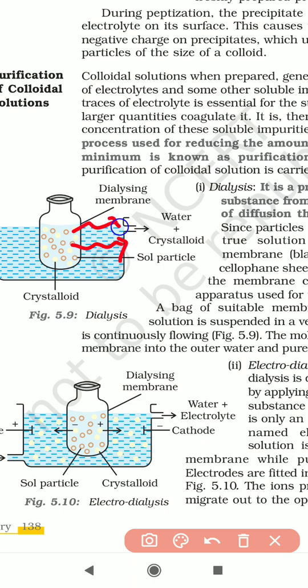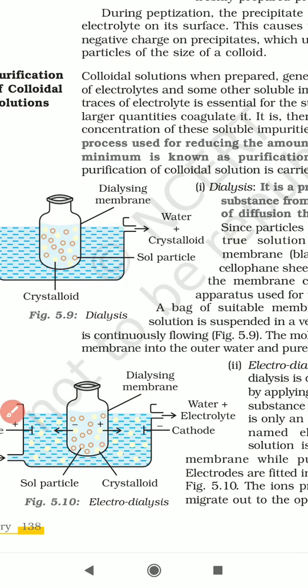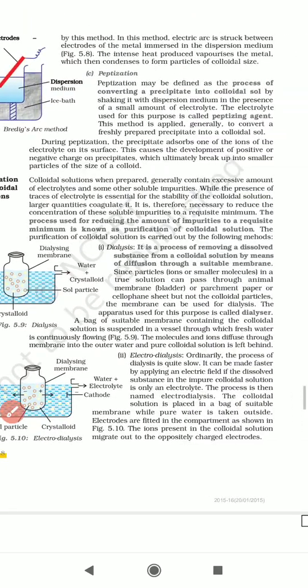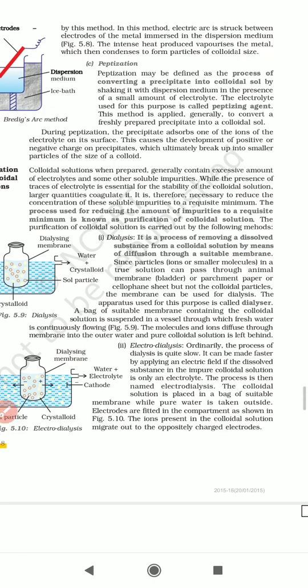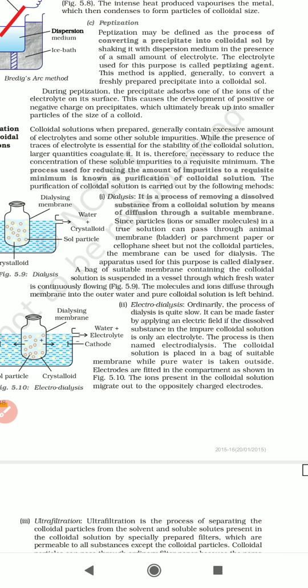And only pure salt particles mix and dissolve with the water. So the remaining impurities are left behind in that bag. This process is called the dialyzing membrane or dialysis process. So by using this dialyzer, you are separating the pure components, the pure salt particles, from the impure particles. So this is called the dialyzing membrane.